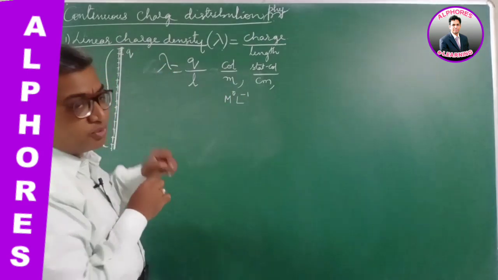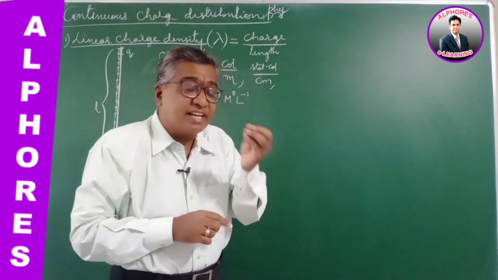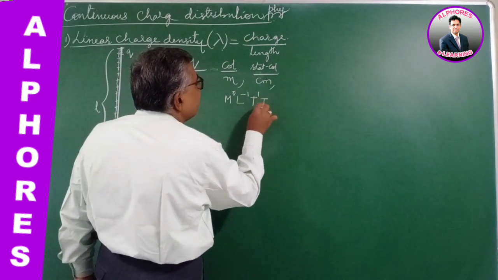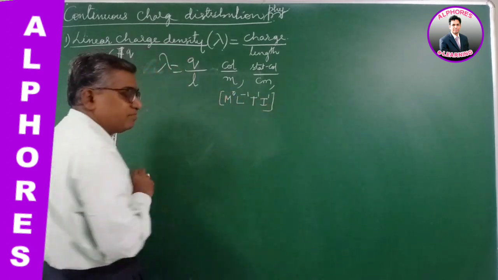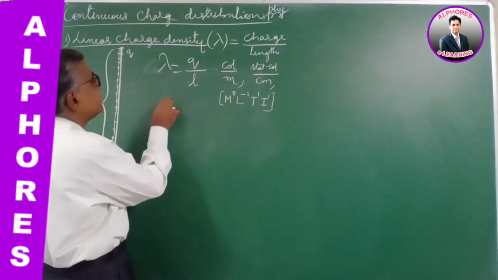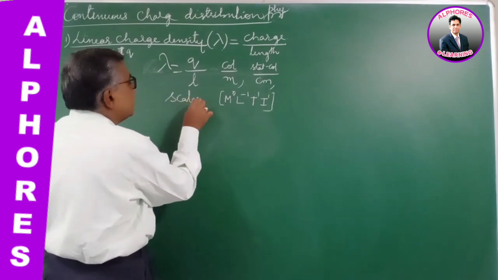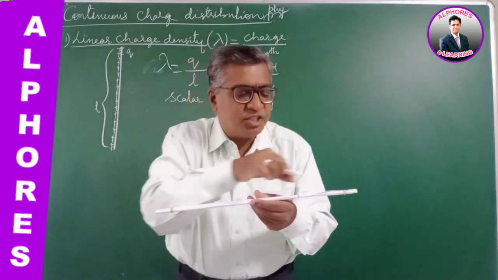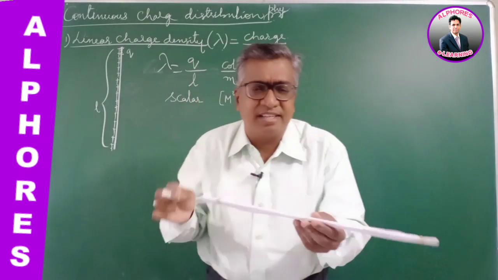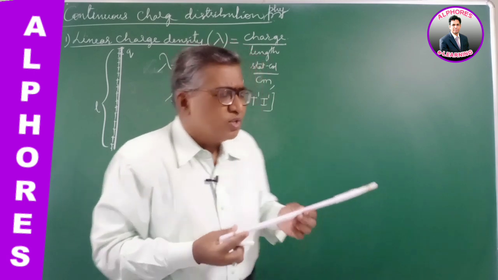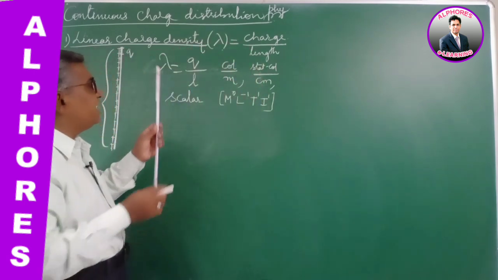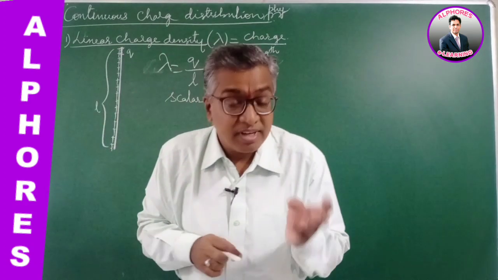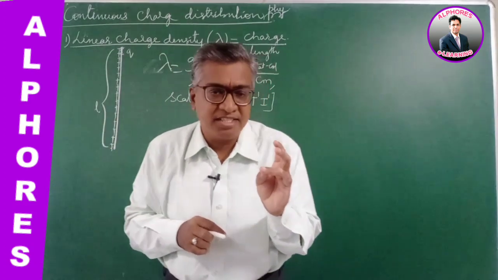Charge is not a fundamental quantity, so the dimensional formula for charge is IT, that is T power 1 I power 1. This is the dimensional formula. And you know it is a scalar. It has no direction. Charge is distributed over the length; if the length is like this, charge is distributed in this direction, and if it is this way, in that direction. It has no fixed direction. So it's a scalar.